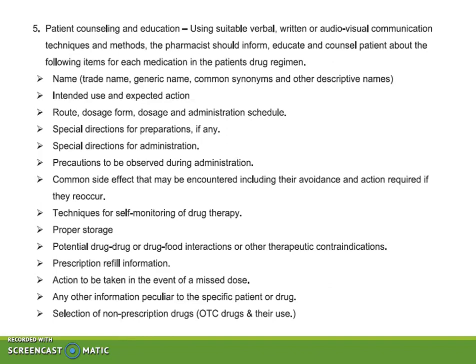Then patient counseling and education. Using suitable verbal, written or audiovisual communication techniques and methods, the pharmacist should inform, educate and counsel patient about the following items of each medication in the patient drug regimen. Okay, so which are the following items? First is name. In name, pharmacist should explain about the name of the drug, either trade name, generic name, common synonym, and other descriptive names. Then intended use and expected action. So how to use it, and what are the expected actions of that drug on the patient.